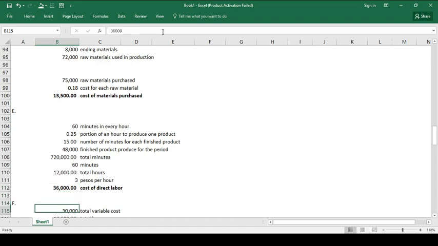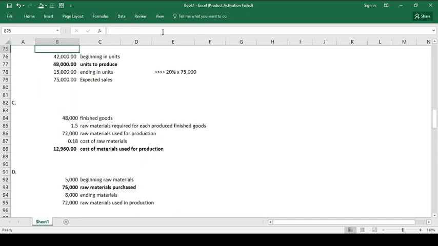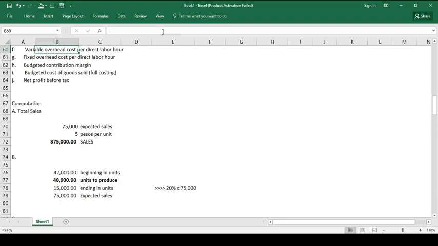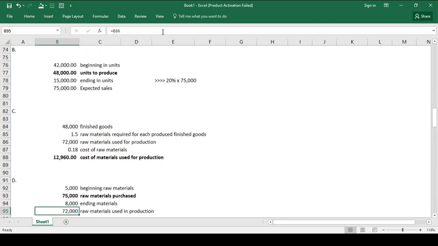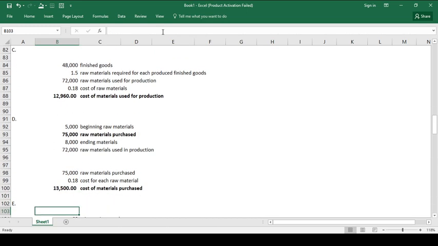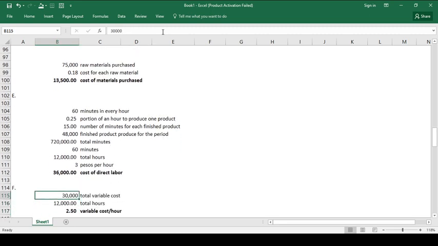Okay, so how about letter F? The requirement for letter F was to compute the variable overhead cost per direct labor hour. So take note, the total budgeted variable cost was 30,000 pesos, and the total hours for the period was 12,000.